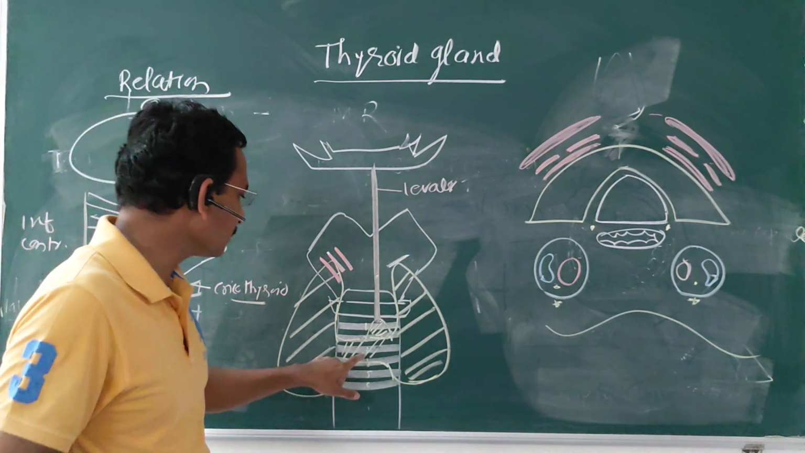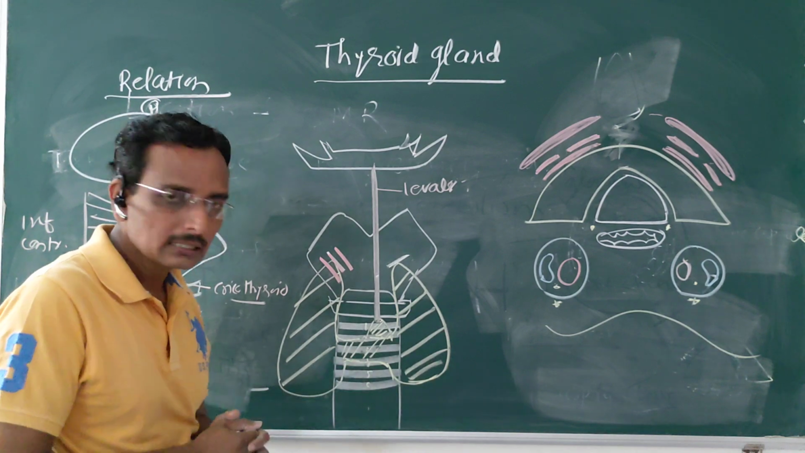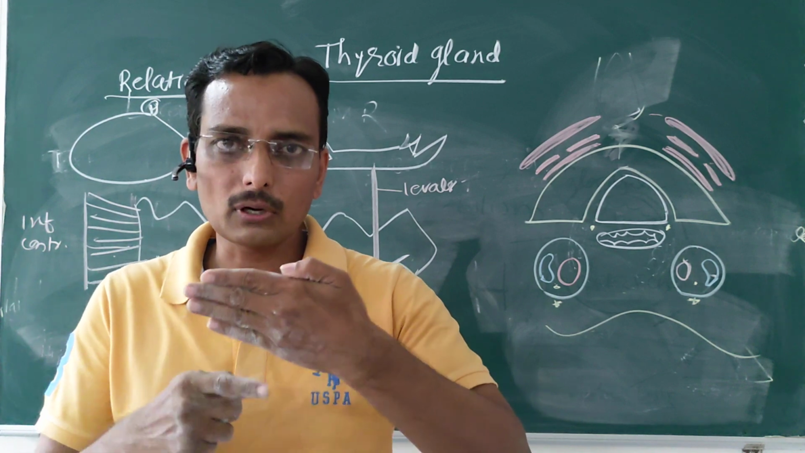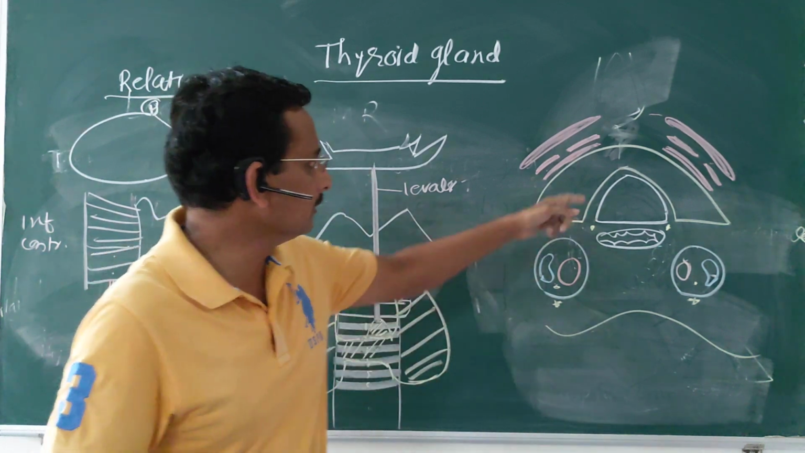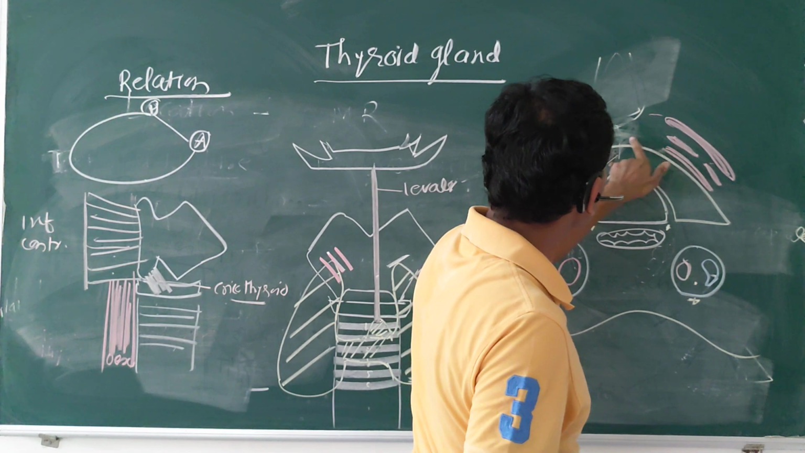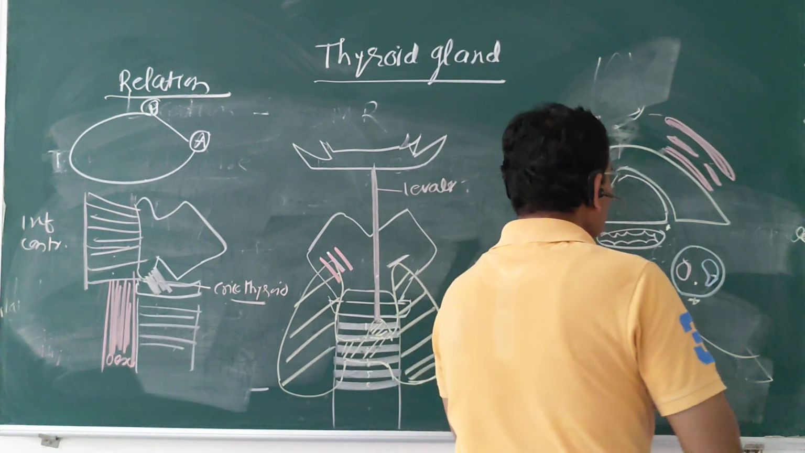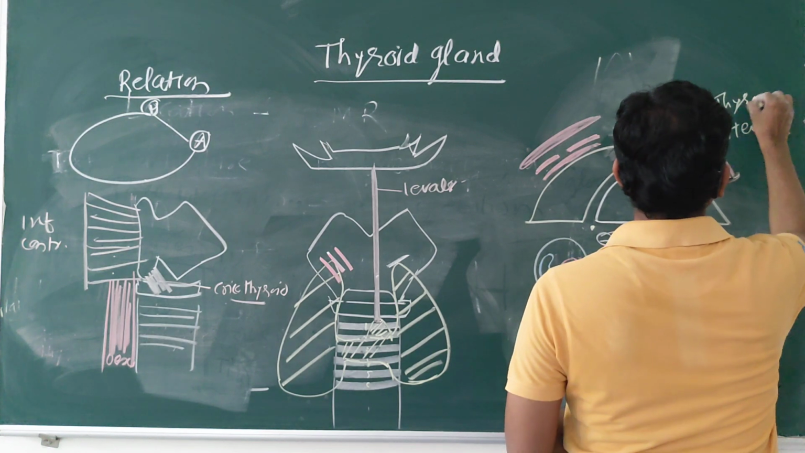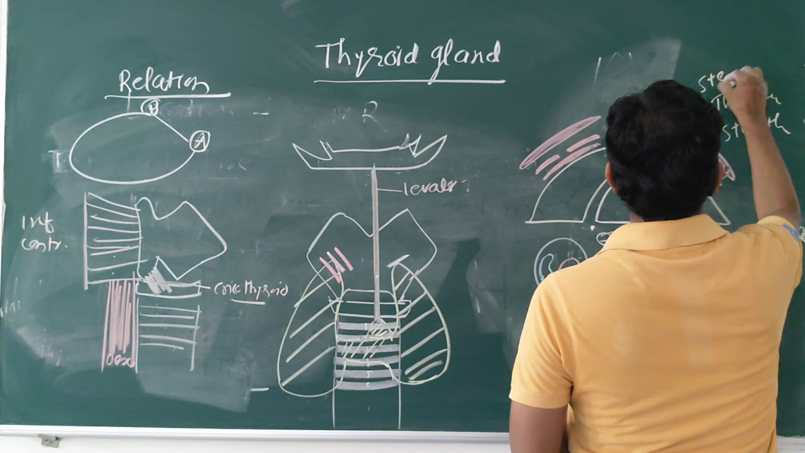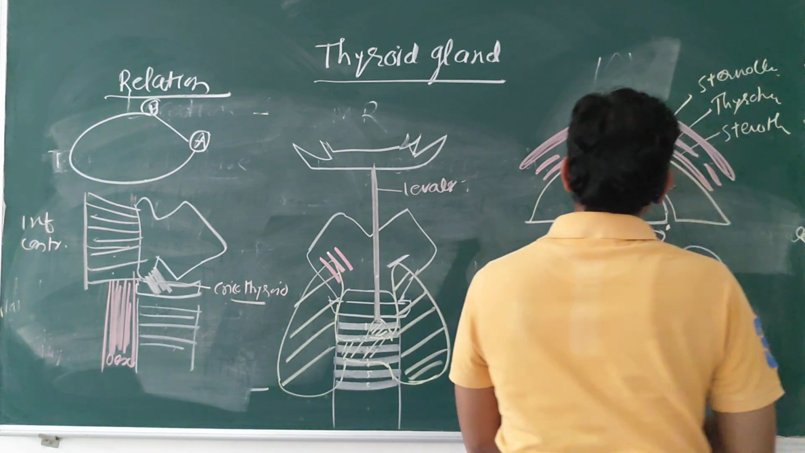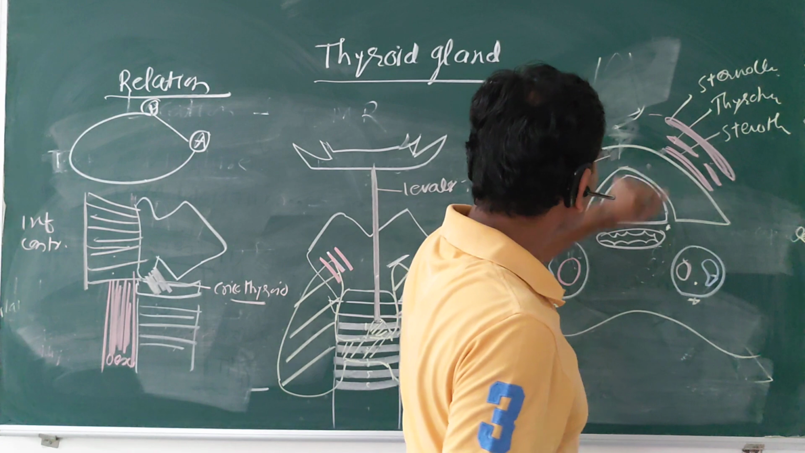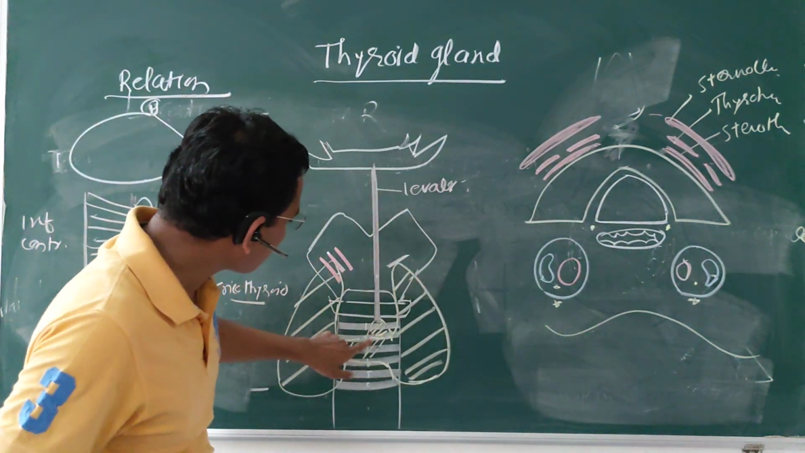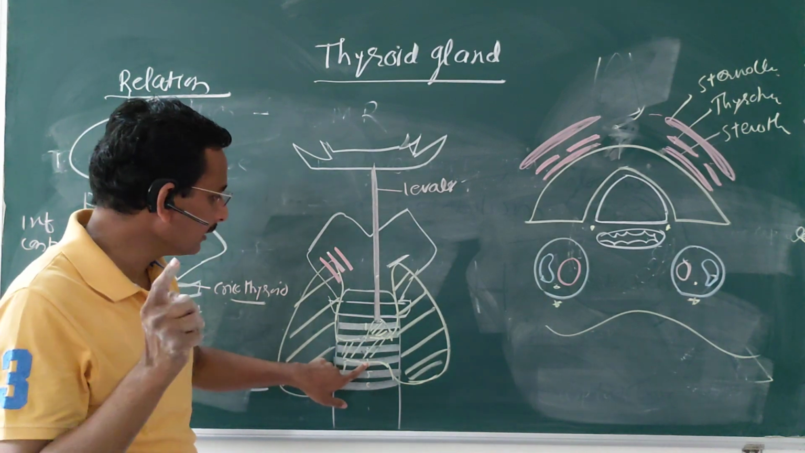Now we will see the relations of the isthmus. The isthmus is a band-like structure with an anterior surface, posterior surface, superior border, and inferior border. On the anterior surface, it is again related to these muscles: sternothyroid muscle, thyrohyoid muscle, and again some part of the sternocleidomastoid. On the posterior surface, it is related to the second, third, and fourth tracheal rings.